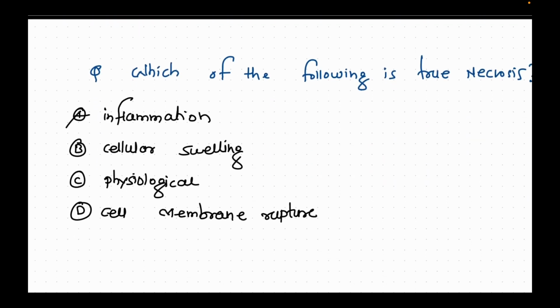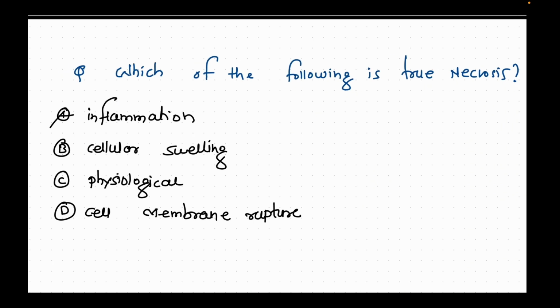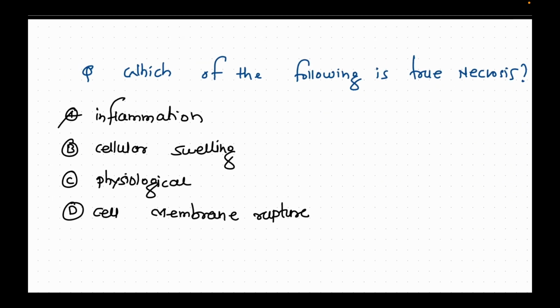Then the next question is, which of the following is true for necrosis? So here multiple options are correct. Inflammation is seen, yes, cellular swelling is also seen, cell membrane rupture is also seen in necrosis, but yeah, it is not physiological. So yeah, except for option C, all are true.